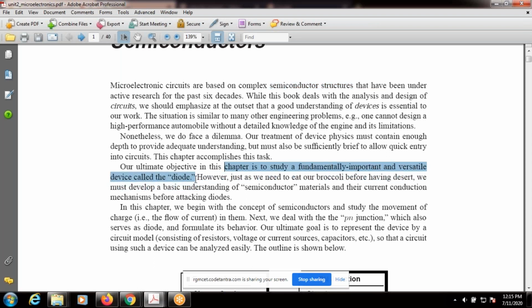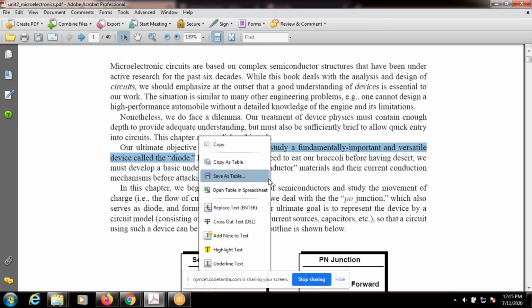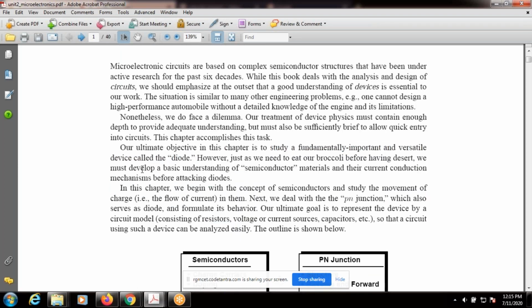In the first unit, we study the fundamental, important, and versatile device called the diode. Before going to the diode, observe here: we must develop a basic understanding of semiconductor materials and their current conduction mechanisms before attacking diodes.